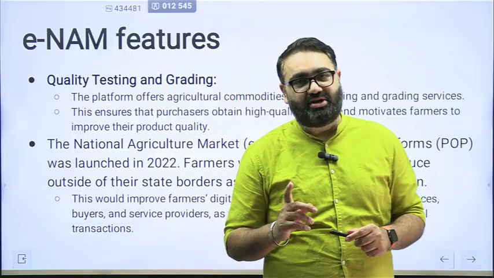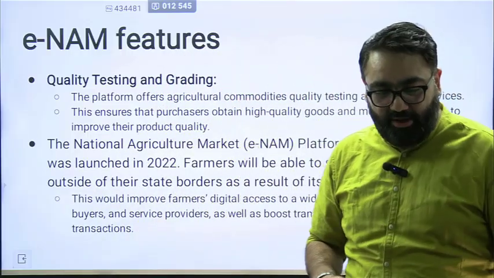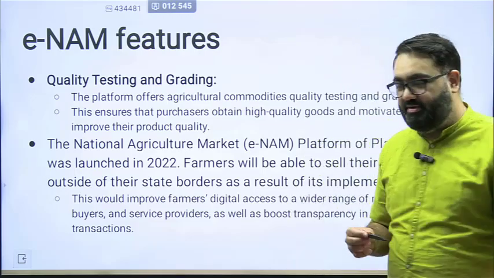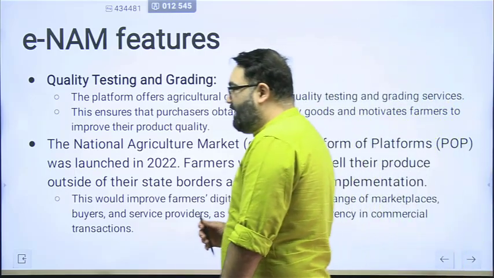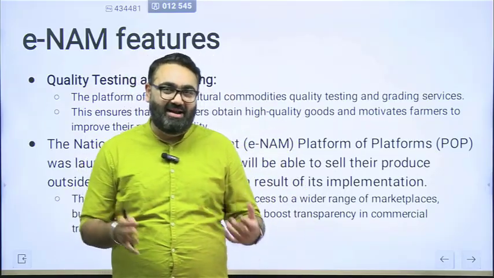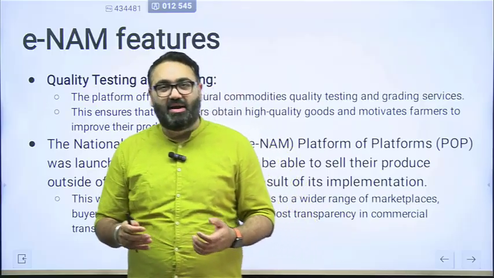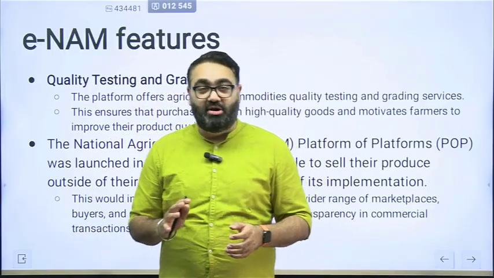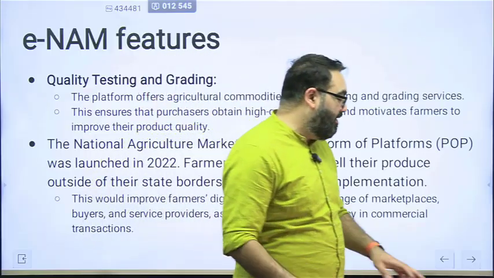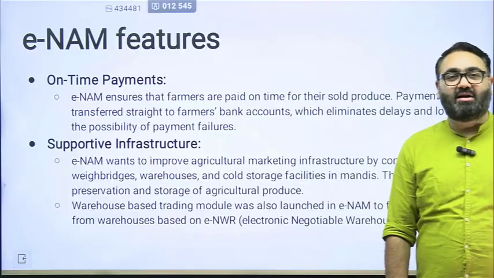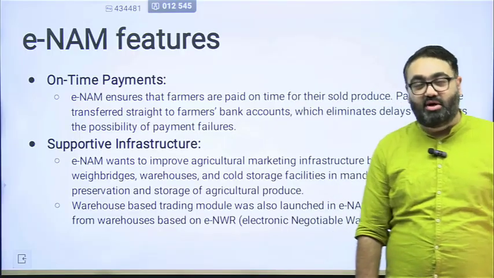The state government cannot be pushed to do something against its wishes. The state government can only be nudged towards this by the center government. If the center government wants something to happen in the field of agriculture, they can only nudge them. They can make a kind of model law, as they have done for APMC. We have a model APMC Act which the central government made for union territories.